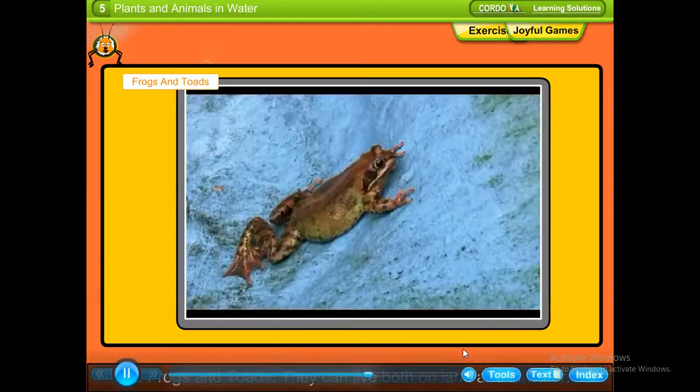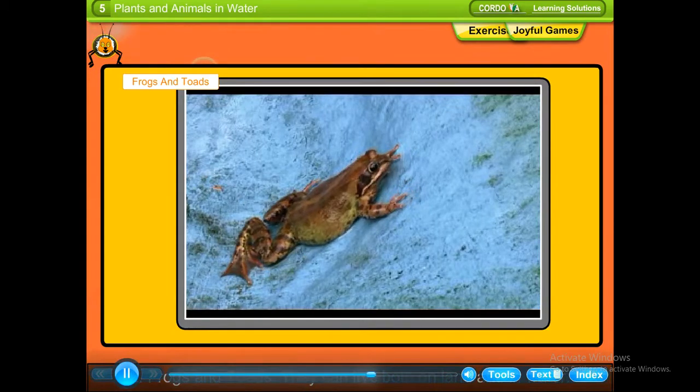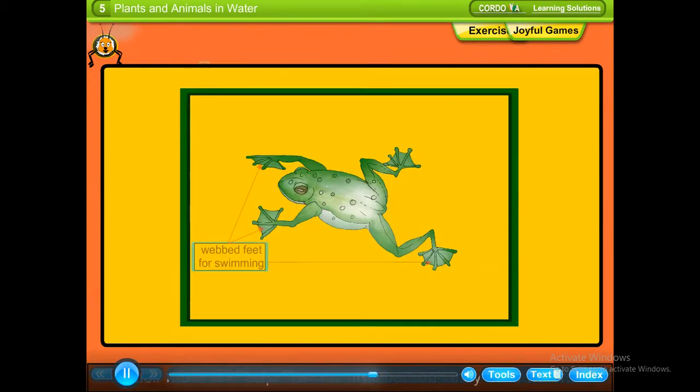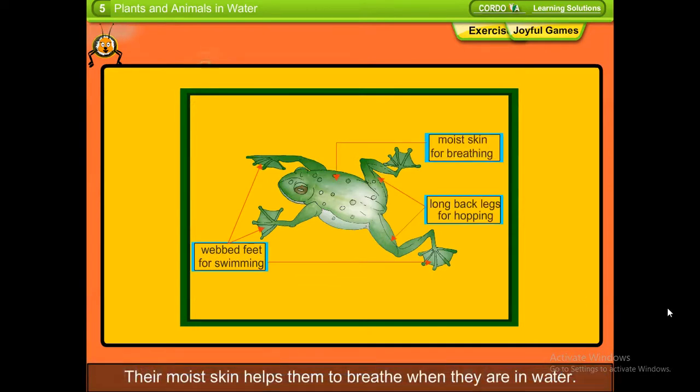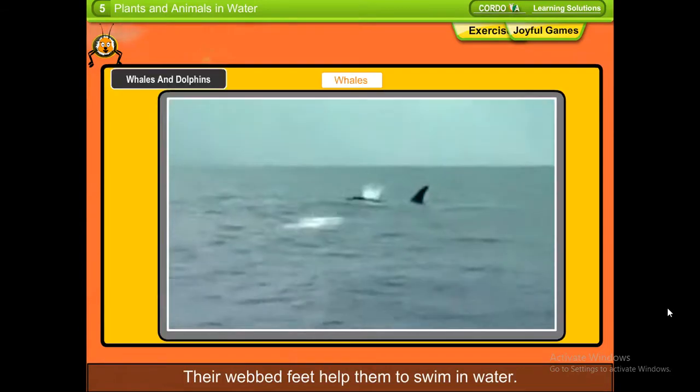2. Frogs and toads. They can live on land and in water. Their moist skin helps them to breathe when they are in water. Their lungs help them to breathe when they are on land. Their webbed feet help them to swim in water.